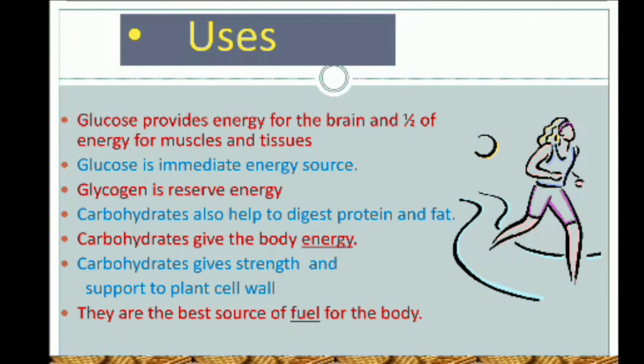Now we discuss the uses of carbohydrate. Glucose provides energy for the brain and half of the energy for tissues and muscles. Glucose is an immediate energy source. Glycogen is the reserve energy. Carbohydrates also help to digest protein and fat.